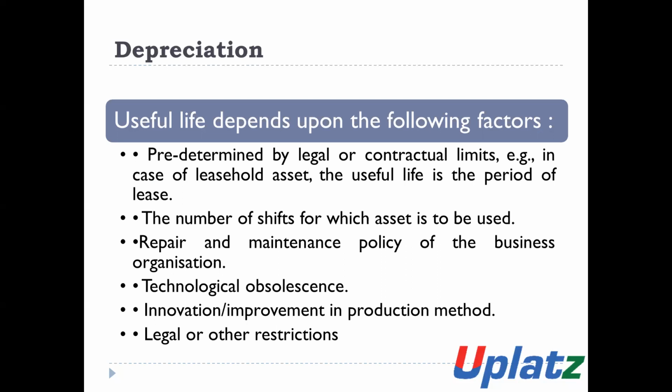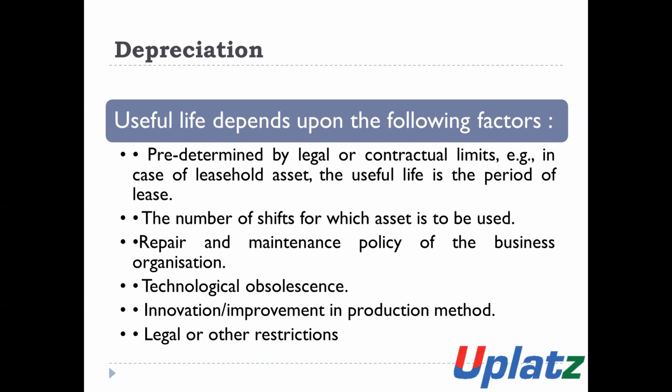Number two, the number of shifts for which the assets are to be used. Number three, repair and maintenance policy. Repair and maintenance policy of the business organization means how they maintain such assets. If the assets are maintained properly and in very good condition, then the life of the asset will be increased.